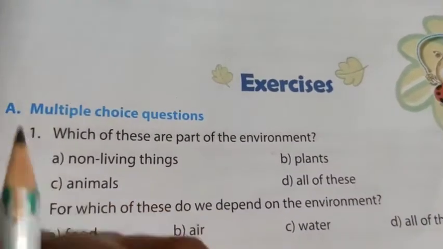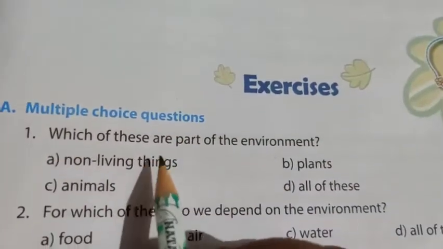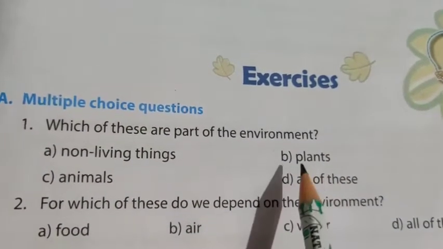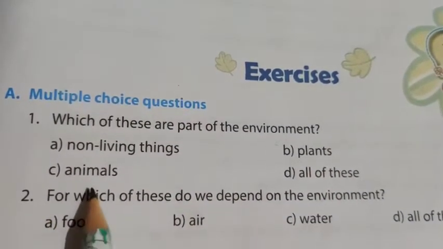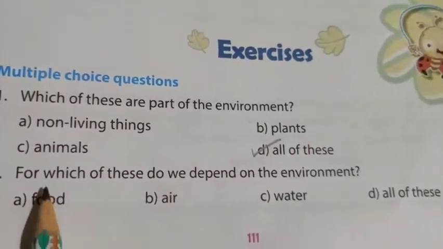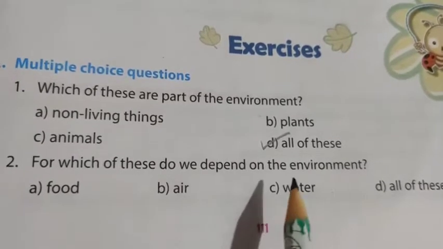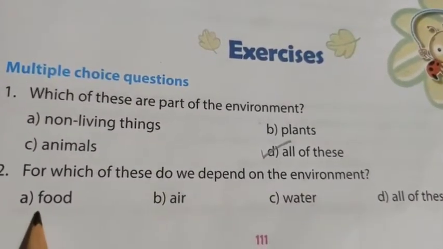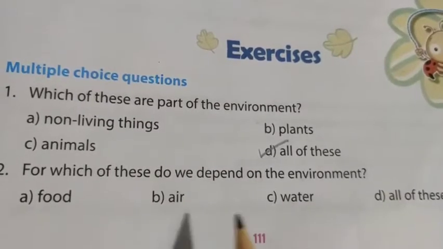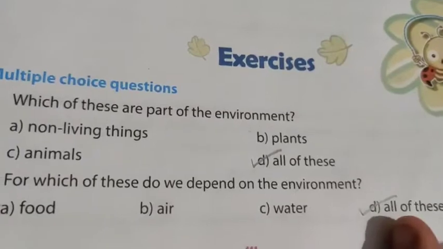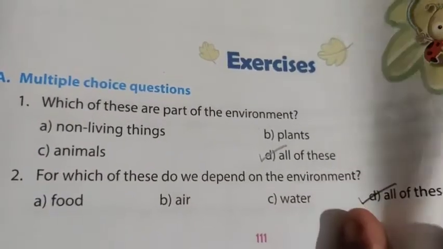So today we will do MCQs, right? Which of these are part of the environment? Non-living things, yes. Plants, yes. Animals, yes. So all of these is the correct answer, right? Which of these do we depend on the environment? इनमें से कौन सी चीज़ों के लिए हम environment पे depend है? Food, yes. Air, yes. Water, yes. So all of these, right? इन सारी चीज़ों के लिए हम environment पे depend है.